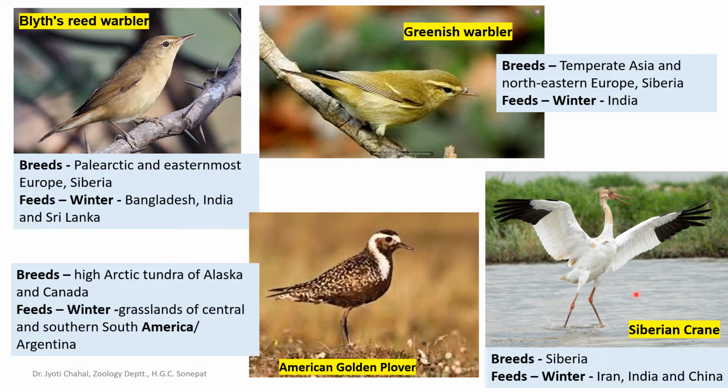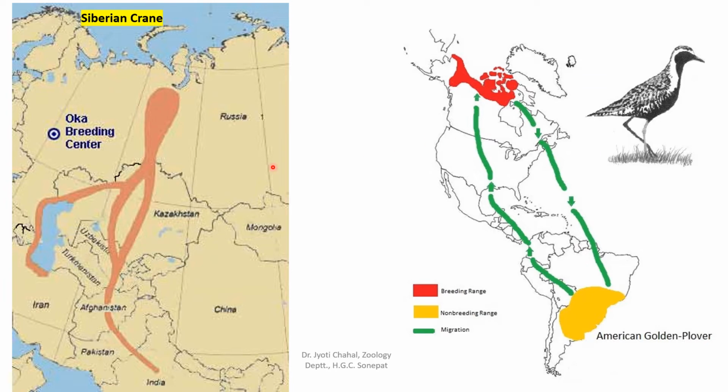Also, this is the Siberian crane, as I have told you earlier. This bird breeds in Siberia and feeds during winter in Iran, India and China. So these are two maps showing the migratory range of two different birds, one for the Siberian crane and the other for the American golden plover. You can see the migratory range of the Siberian crane. It starts from Siberia, Russia.